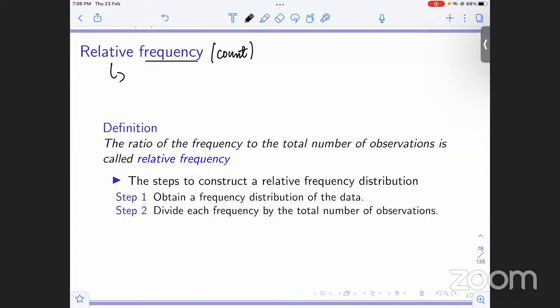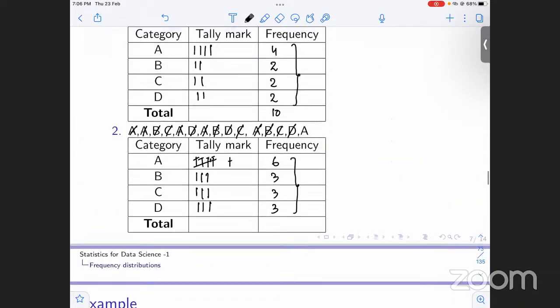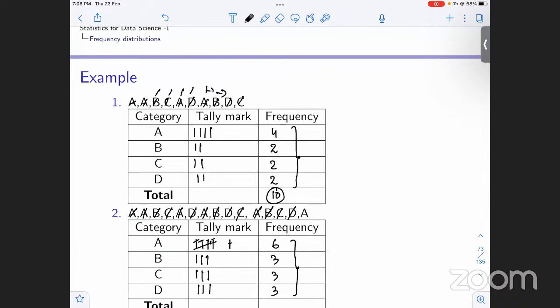Basically, the ratio of the frequency to the total number of observations is called the relative frequency. For example, in this, we had a total of 10 observations, and the frequency of A was 4. So what will be its relative frequency?